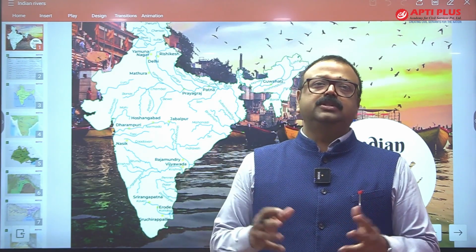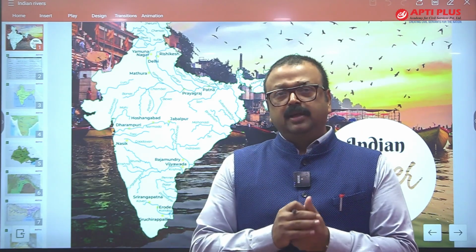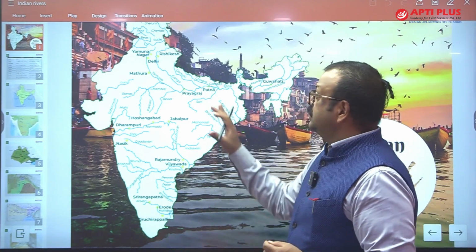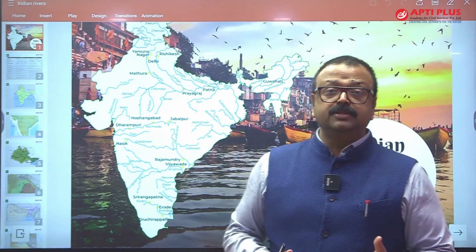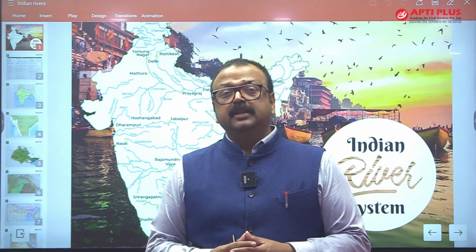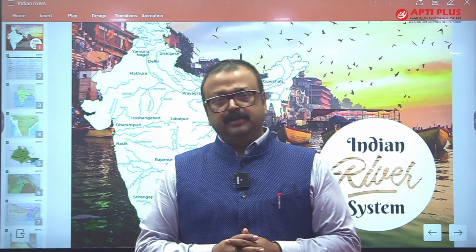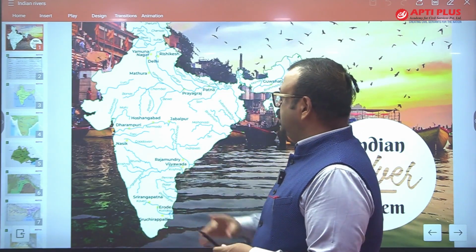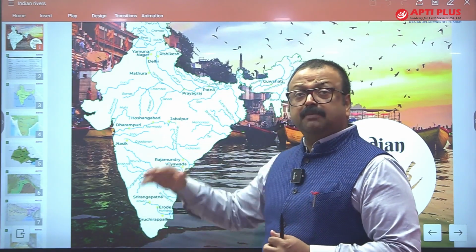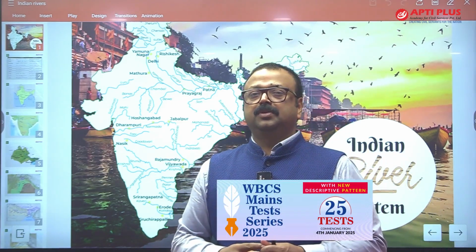They are in old stage of erosion. They have reached their base level. While the Himalayan river system, that includes Indus river system, Ganga river system and Brahmaputra and its tributaries, are in their young stage of cycle of erosion. And this is also true that the peninsular rivers are much older than the Himalayan river system.